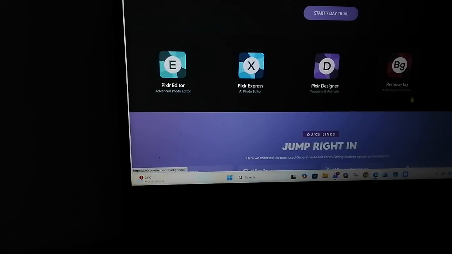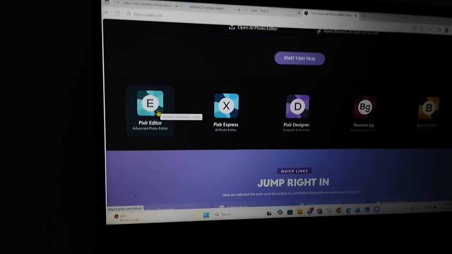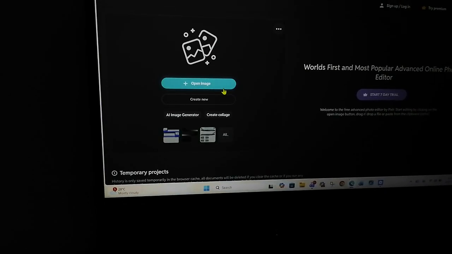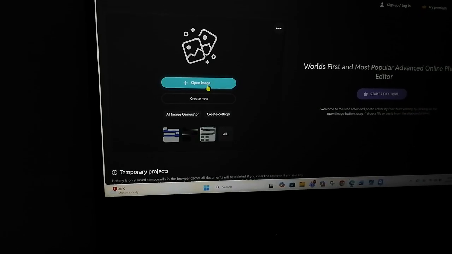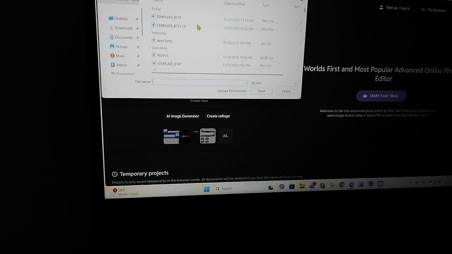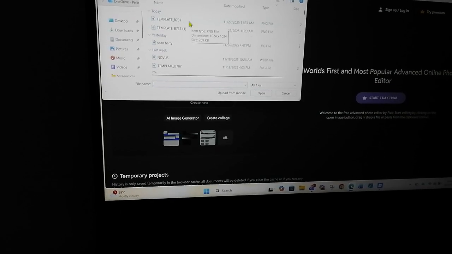Okay, so click Pixlr editor, and then open image. Then you see your template here, and then click open.